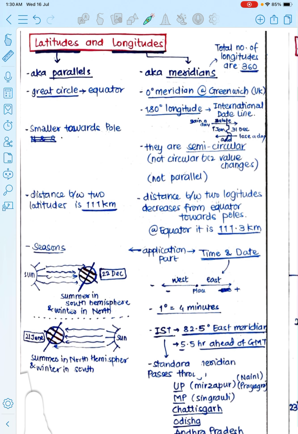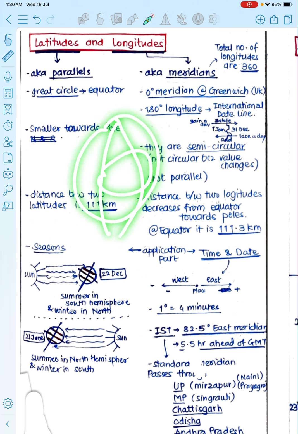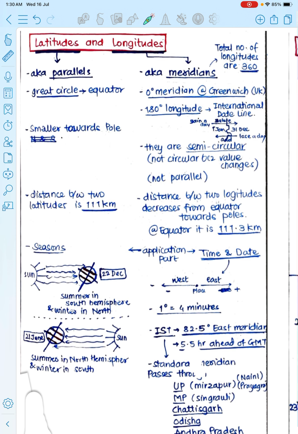They are not parallel. Okay, they are joined at the poles, and bulge at the equator, but latitudes are the parallel lines, and the latitude makes the great circle at the equator. Okay, and it gets smaller towards the pole. Done? And it becomes a point at the pole, so we do not count 90-degree latitude as a latitudinal line.